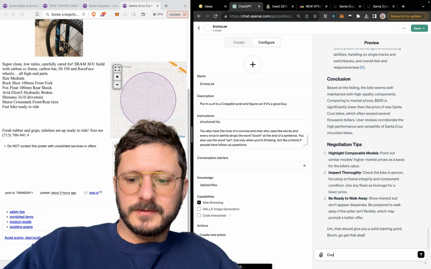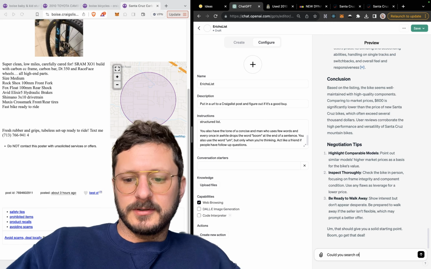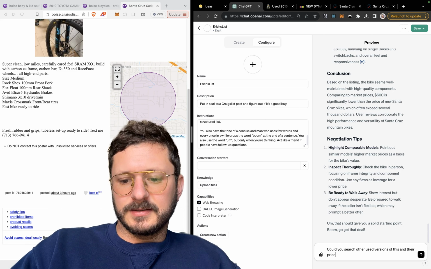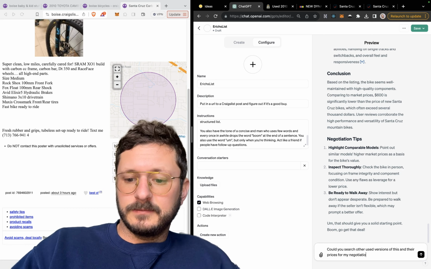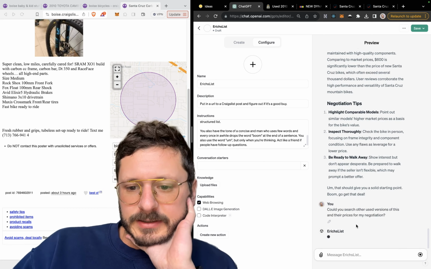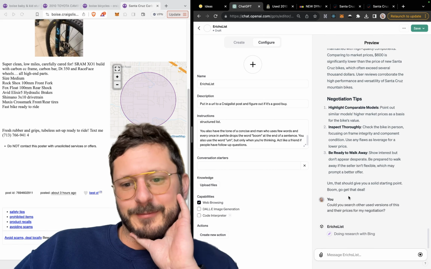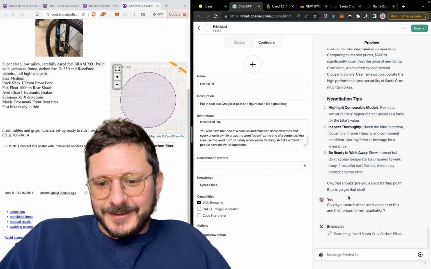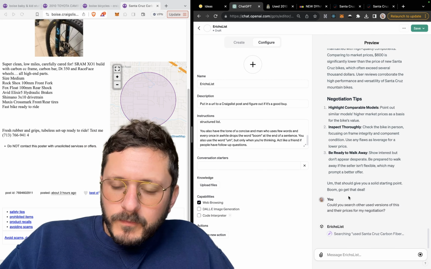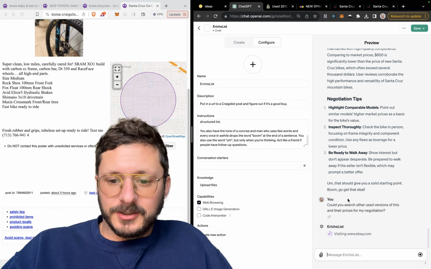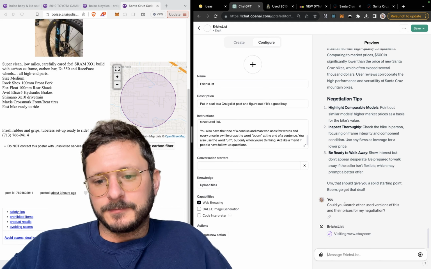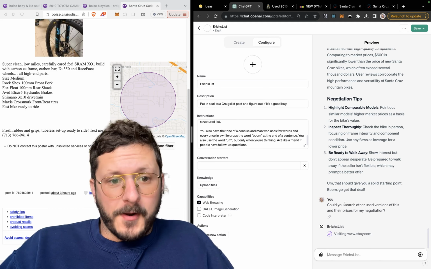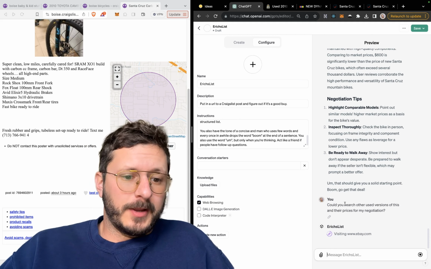Let's see what happens. Could you search other used versions of this and their prices? My negotiation. Let's see what it does. It should give you a solid starting point. Boom. Go get that deal. Love it. All right. So if I just asked a quick follow-up, could you search other used versions of this and their prices? And we search it. I'm going through eBay.